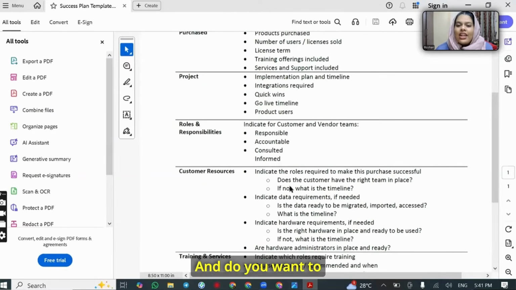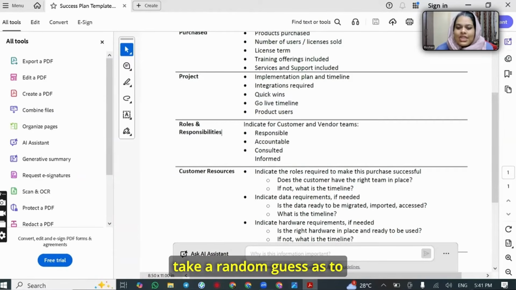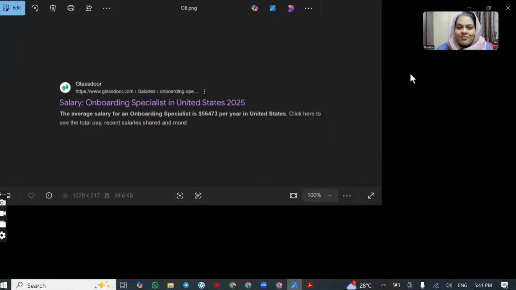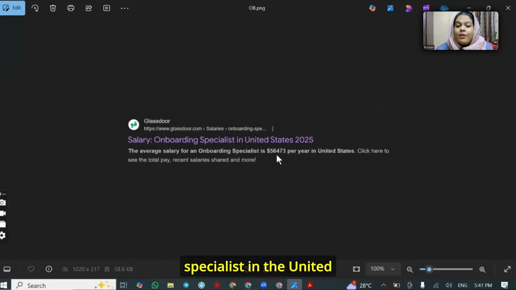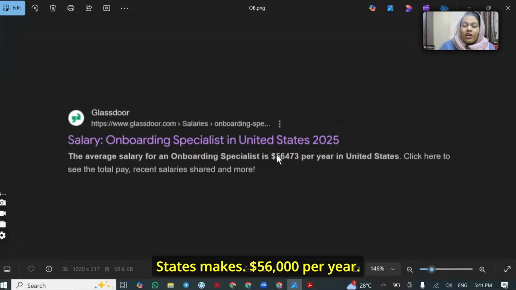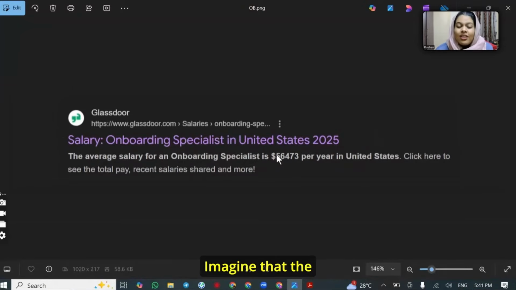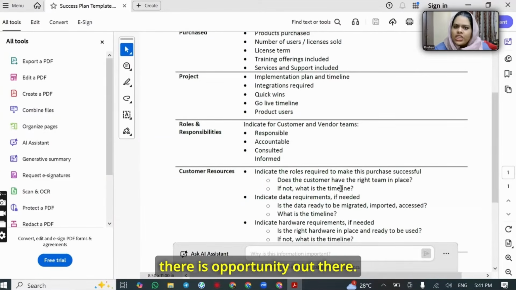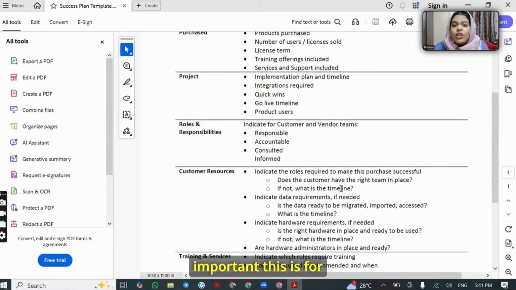All right. And do you want to take a random guess as to how much a customer onboarding specialist makes? This is what an onboarding specialist in the United States makes, $56,000 per year. Imagine that. The numbers are just crazy. All right. Now you understand that there is opportunity out there. You understand how important this is for business owners. Now, all that's left to do is learn how to make it.